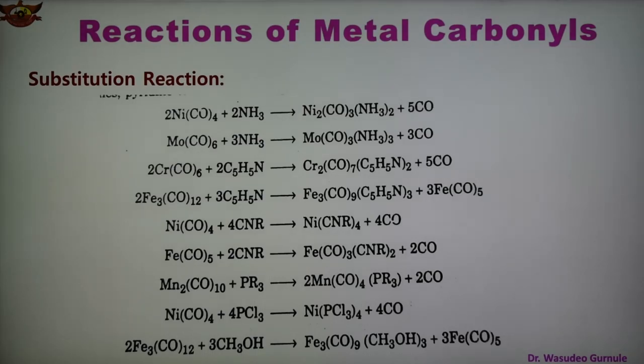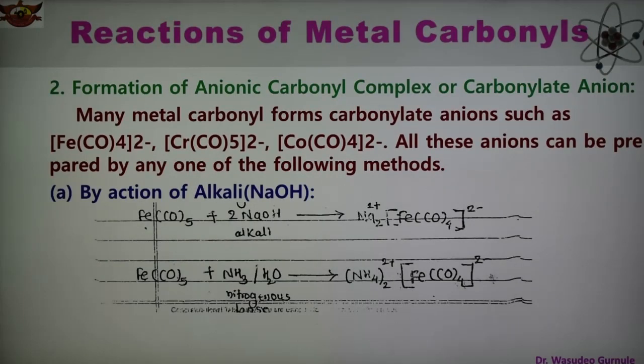Different types of ligand can be substituted in place of the CO carbonyl group in the metal carbonyl. The second reaction is formation of anionic carbonyl complex or carbonylate anion. In this, a carbonyl complex is formed which is negatively charged, and therefore it is known as anionic carbonyl complex or carbonylate anion. Many metal carbonyls form carbonylate anions like Fe(CO)4 2-, Cr(CO)5 2-, Co(CO)4 2-, and all these anions can be prepared by any one of these methods.